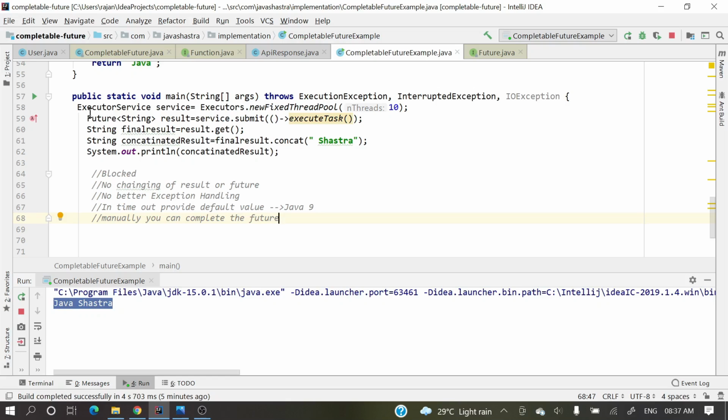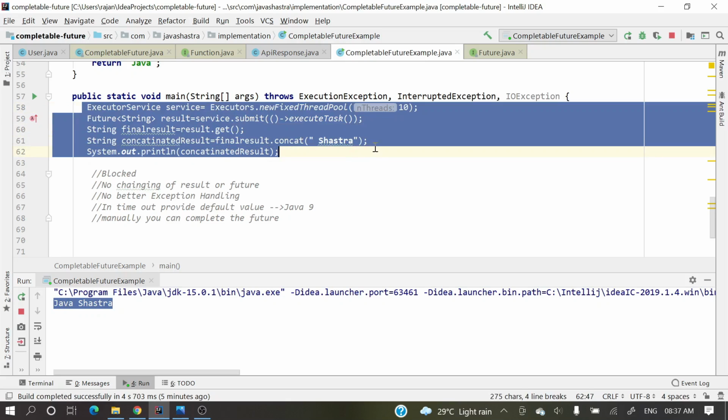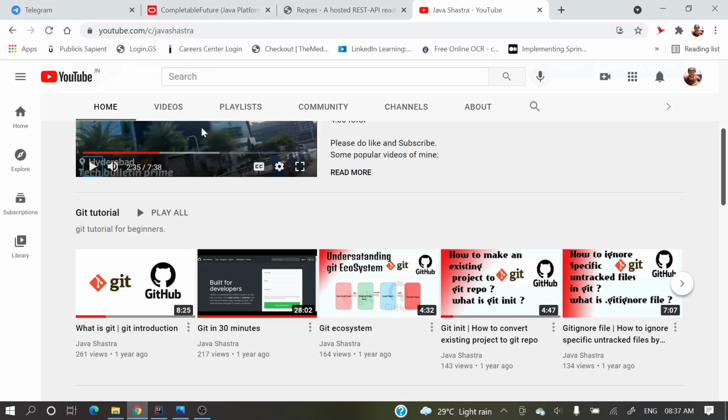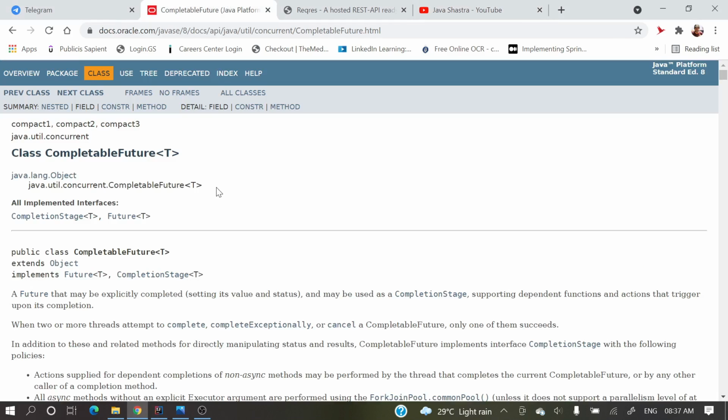Okay, so let's start. First of all, let's see how we achieve this in CompletableFuture. CompletableFuture is a class. If you see the Javadoc, CompletableFuture is a class which implements two interfaces, CompletionStage and Future.